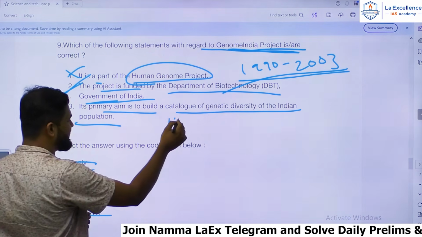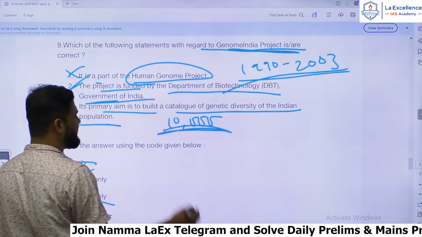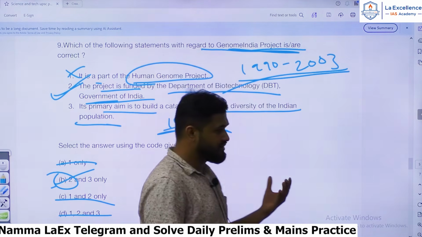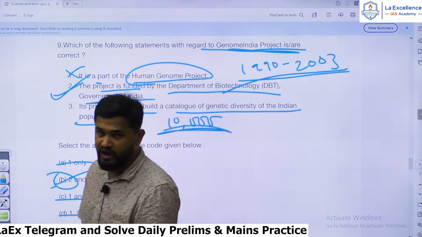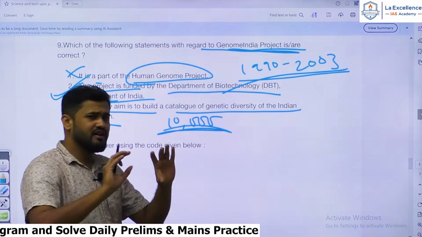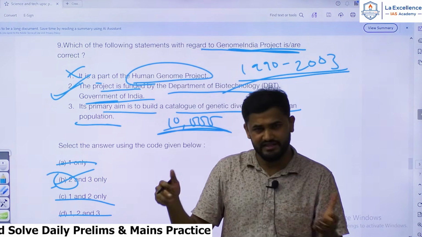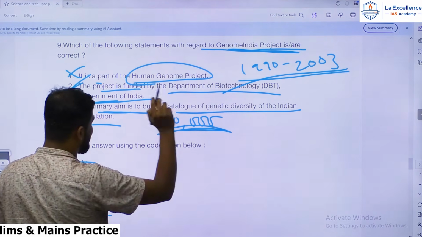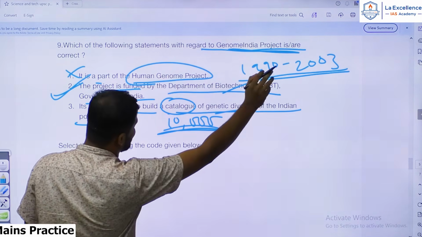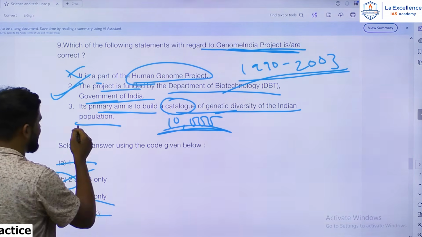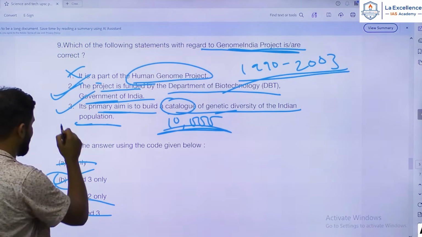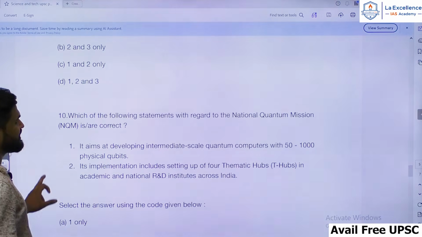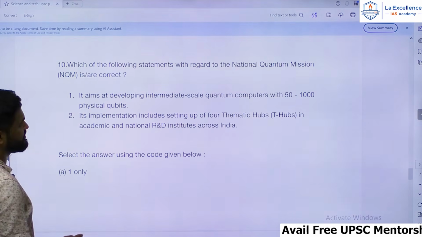It is selecting around 10,000 individuals for this. It is doing genome sequencing of these 10,000 Indians who hail from different races and different ethnicities, right? So its primary aim is to build a catalog of genetic diversity of Indian population. Hence, this is correct. Okay, so this is a very easy question. Anybody with minimum reading in biotechnology could have solved it.